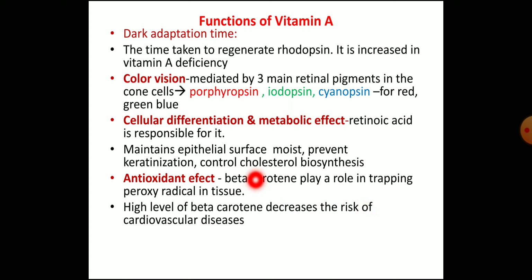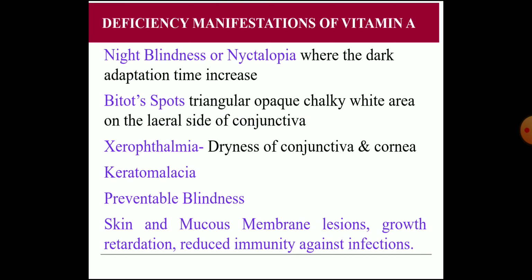So here you can see beta carotene has an antioxidant property again, so that can be used in the prevention of cardiovascular disease like myocardial infarction. So they are using this vitamin A as a prophylaxis or as an adjunct in the treatment of cardiovascular disease. Then what are the deficiency manifestations?